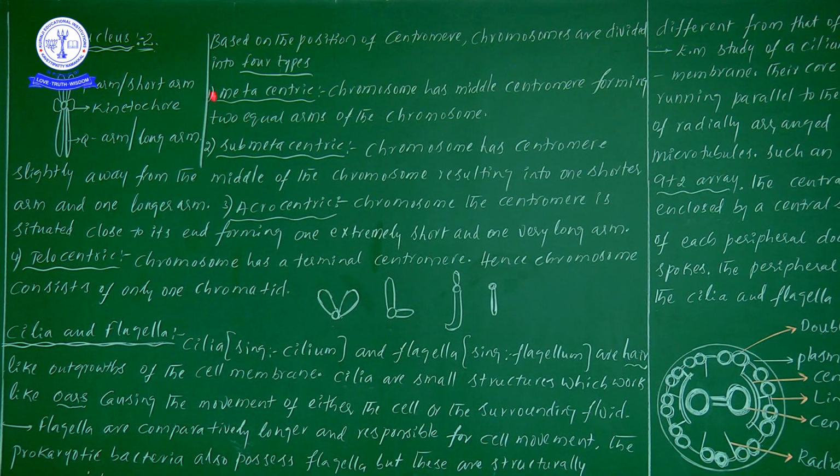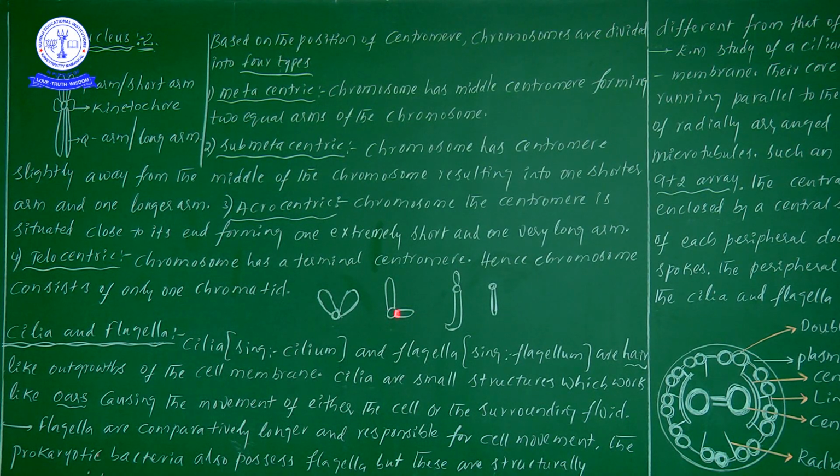Suppose you take a metacentric chromosome: its shape is V shape. To explain and help you understand that particular chromosome, I have drawn it like that. So, V shaped one. And the second one, submetacentric. Can you guess this one? L shaped. Good. So the submetacentric chromosome shape is L shaped.